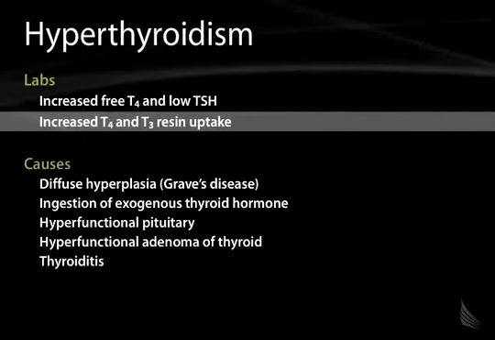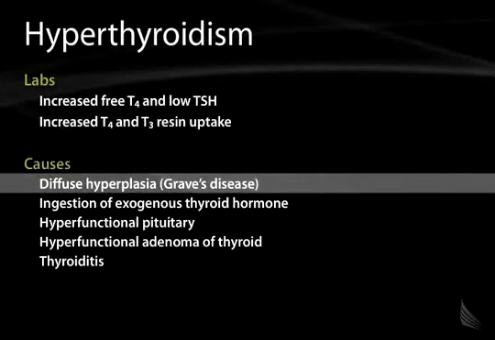The T3 resin uptake implies that there's decreased binding sites on thyroid binding globulin, and T3 resin uptake is inversely proportional to binding site availability on thyroid binding globulin. So if you have decreased binding sites for T3 because someone is hyperthyroid, you'll then therefore have increased T3 resin uptake. That's a bit confusing, but hopefully that makes sense.